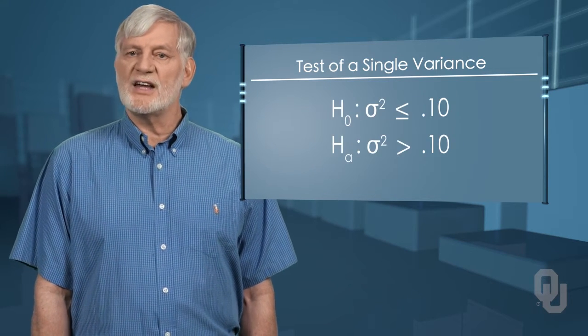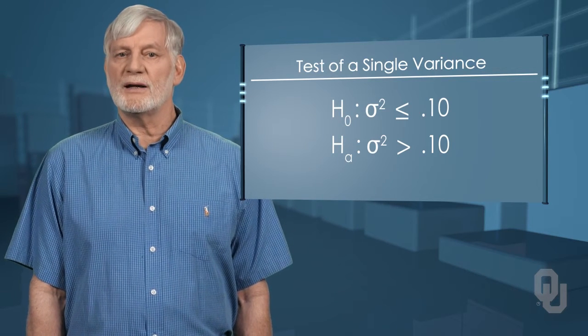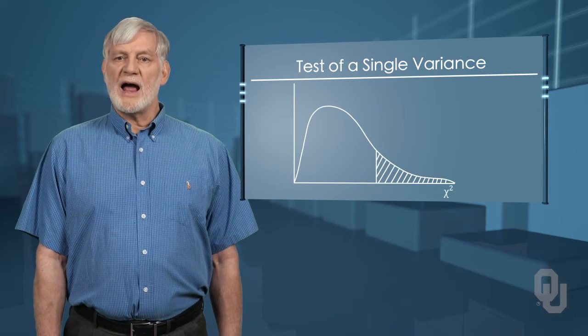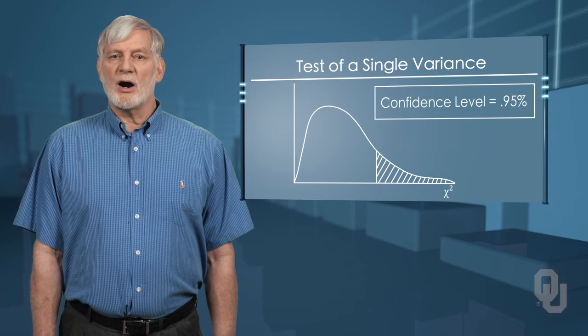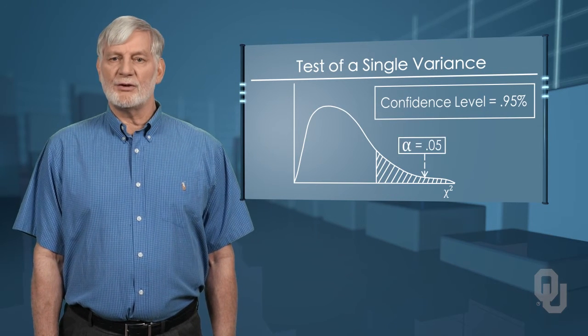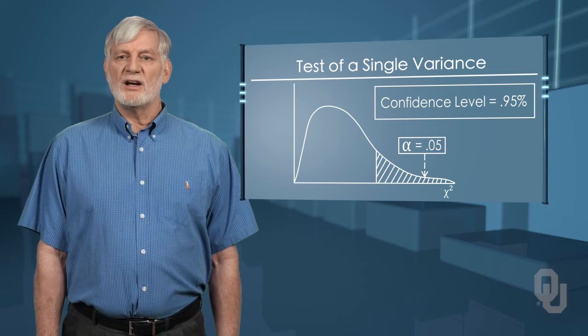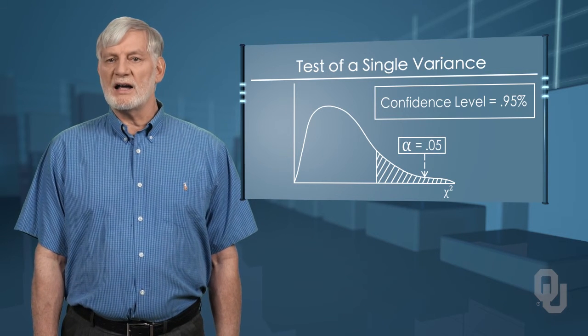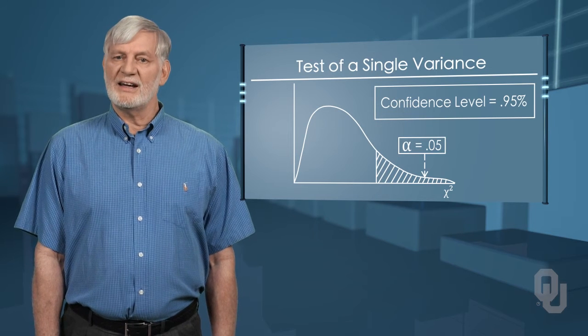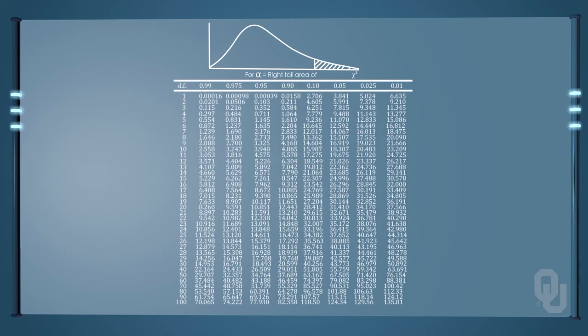We begin again by setting out the null and alternative hypothesis formally. Then we draw the graph of the chi-squared distribution and mark the confidence level and alpha level. Because we are testing only if the variance is too high, all the alpha value is in the right-hand tail. We now look up the chi-squared value that sets the critical value, the boundary for acceptance and failure of the null hypothesis. Looking at the chi-squared table at 29 degrees of freedom and 0.05 column, we find 42.2 as the critical value.